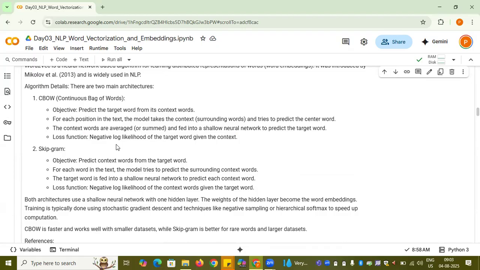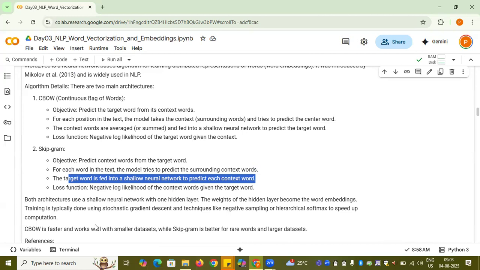Training happens over here, which gives you the embeddings of each and every token within the corpus. Now skipgram is here, which is the prediction of the context words from the target word. For each word in the text, the model tries to predict the context words. This is actually the opposite of the continuous bag of words. The target word is fed into the shallow network to predict its context words, right? So the target word embedding is fed to the neural network to predict the context words. Here again, the loss function is the same, negative log likelihood of the context word given the target word.